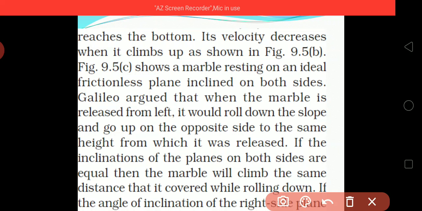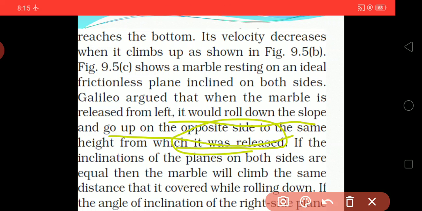If we release the marble freely from the left, it will go to the opposite side to the same height from which it was released. Up to what height it is released, that much height can be covered in the opposite direction.